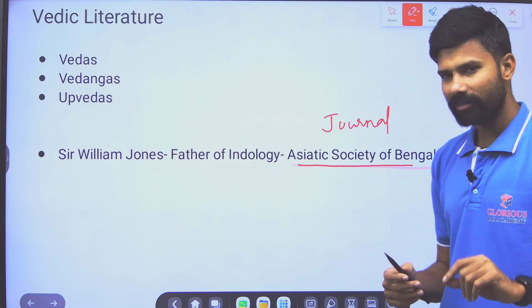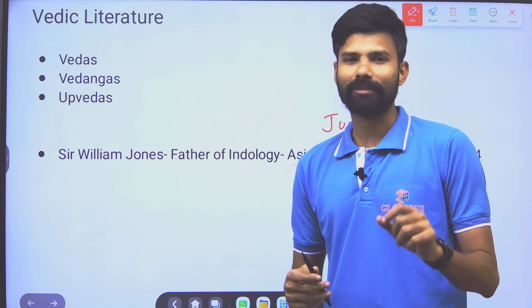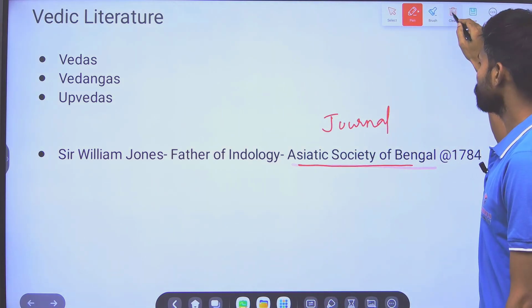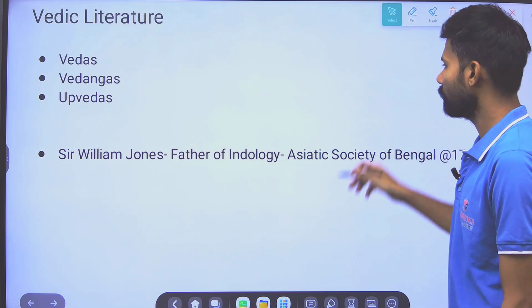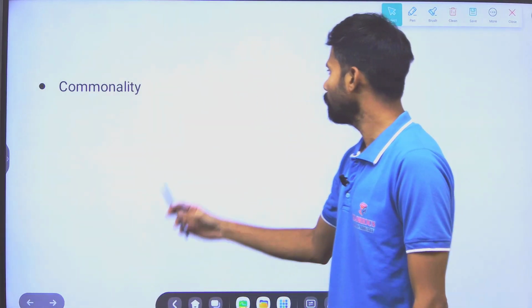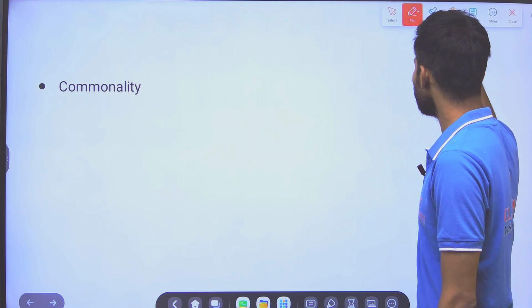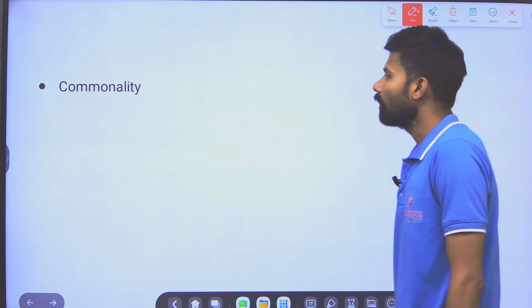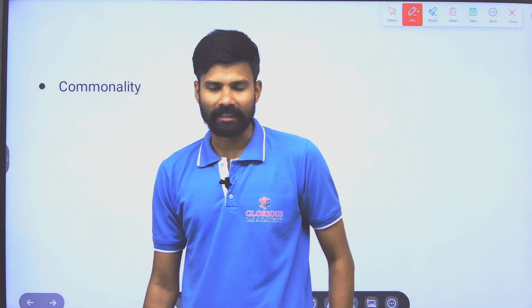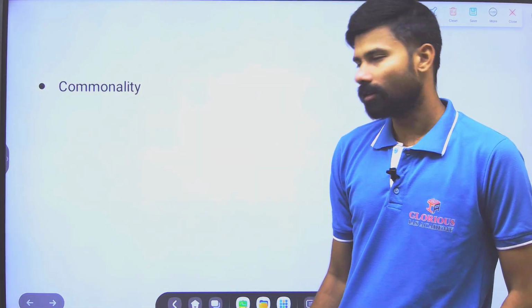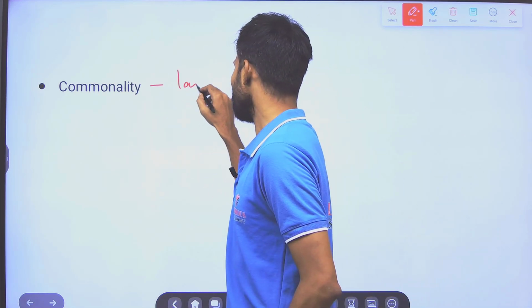Most of the Indian literature has supported peace. That's what we need to understand. Here, Sir William Jones came up with some commonalities when he was studying Indian literature. So what is that commonality? Majorly the commonality is language.